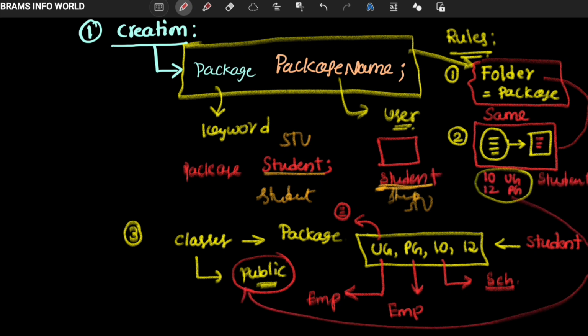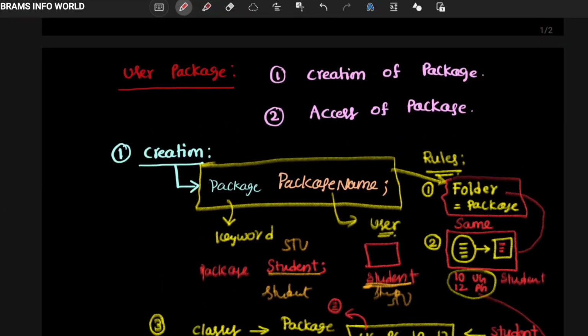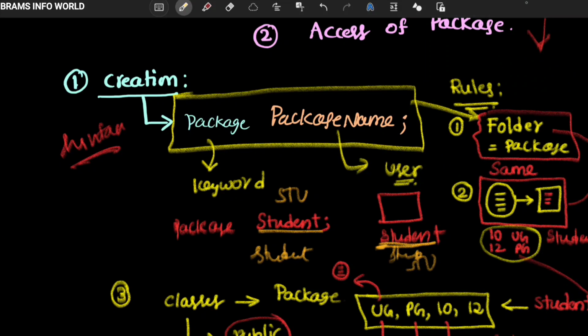So these are the 3 rules. Let us talk about the example about the student package. We are in step 1, that is nothing but creation of package. From the creation of package, we know how to create the package, that is syntax followed by a few rules. Okay, see the example.